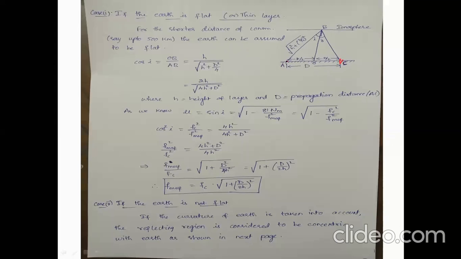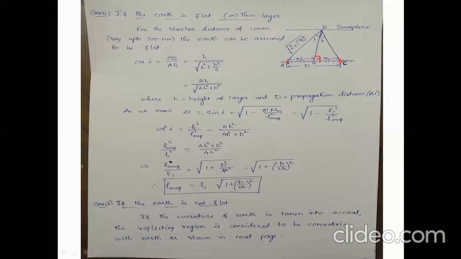The signal is transmitted at the transmitter, hits the ionosphere and reflects back. The angle with which it is hitting is the angle of incidence, and the angle with which it is reflecting is the angle of reflection. If you treat this as a perpendicular, 90 degrees, AOB will become a right angle triangle. This is the distance on the earth; this becomes d by 2 and this becomes d by 2.